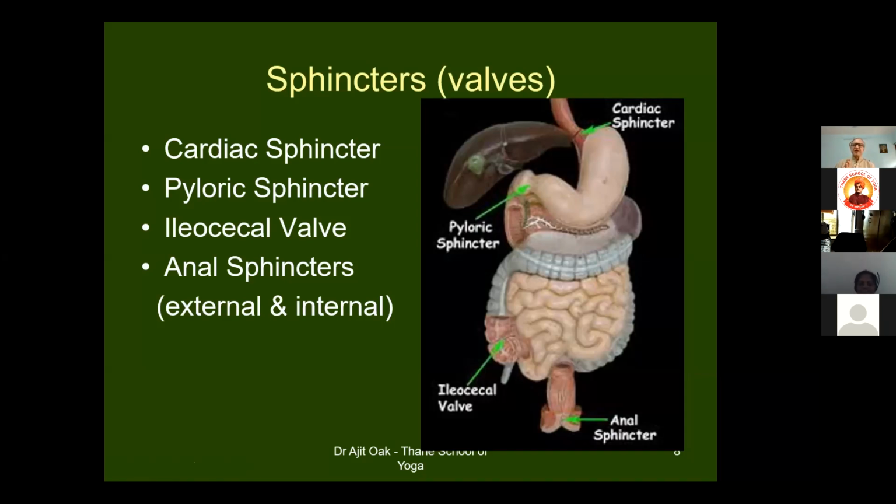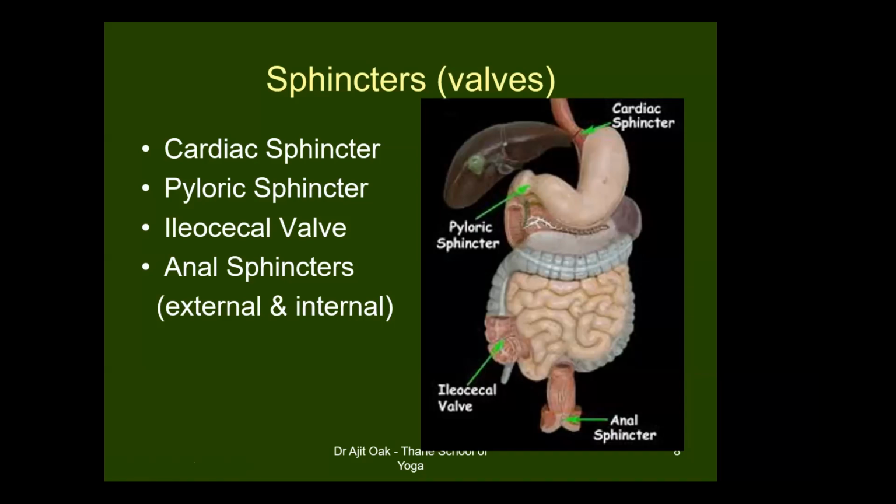Similarly, in the digestive system, in normal circumstances, there is only one-way traffic. Only one-way traffic. The food will pass only from mouth to the anus, not the reverse way. If something goes wrong, then we'll vomit it out. But otherwise, all these valves open only in one direction. So these are the important valves of the system.